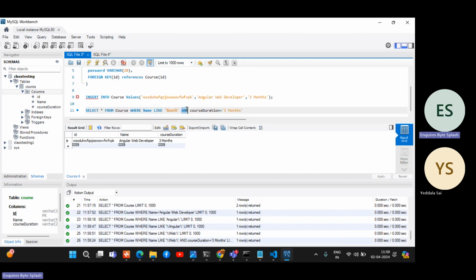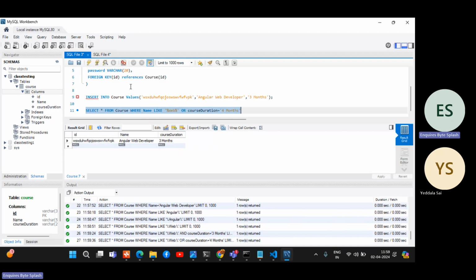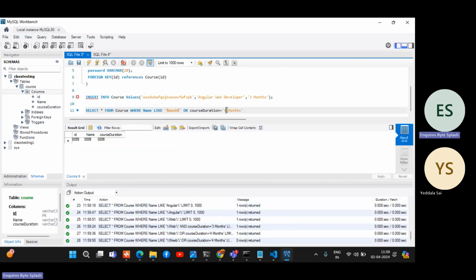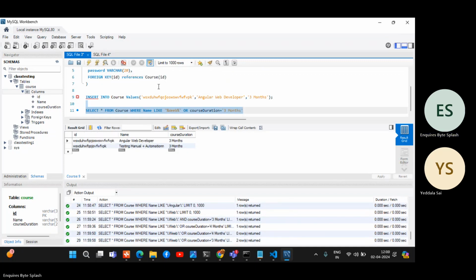Now the OR operator. If anything is matched. So now take 4 months. Definitely 4 months will not work, you already know. If I put OR, it means if web is matched, it is fetched. Even if course duration is matching, it will fetch. Any one of them, it will fetch. So now make it WE, it will not get now. It will not get the data because both are false. Now I can put 3. Then anyone will work, right? Then it will get that. It will get the 2 records now because we have 3 months data, which is having 2.